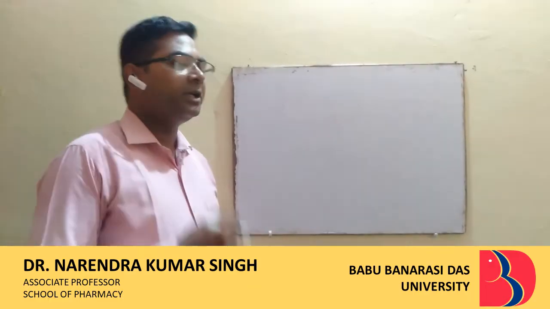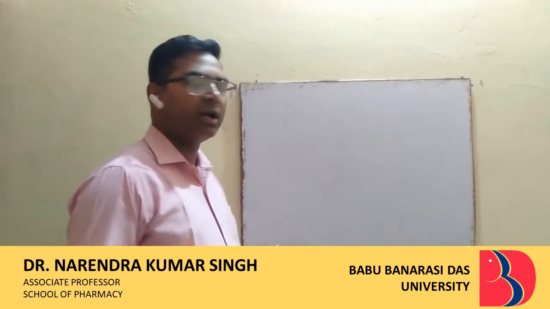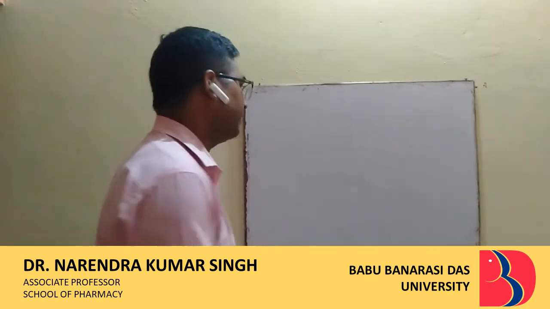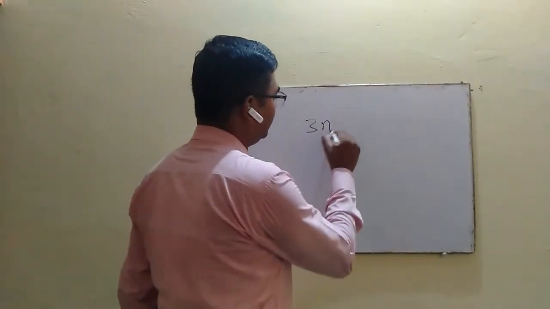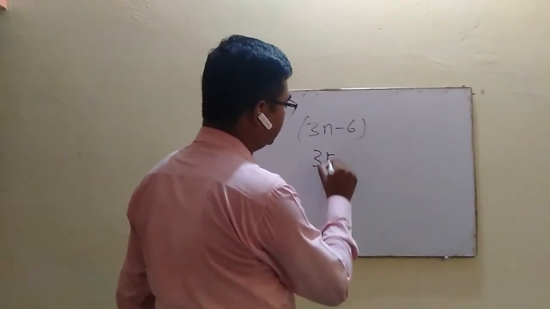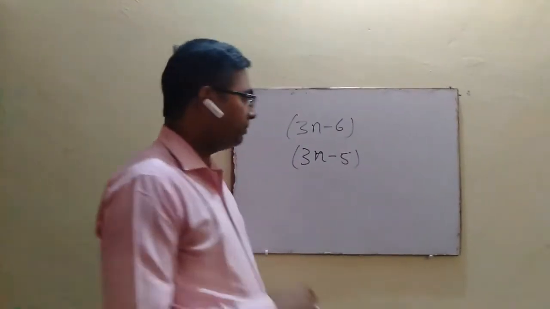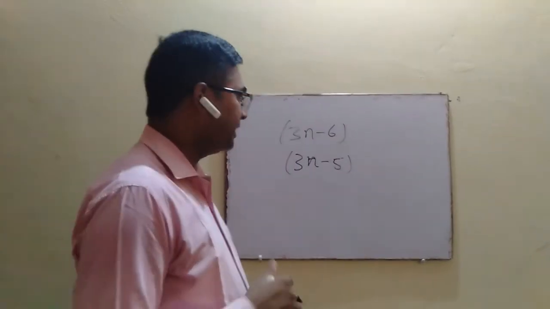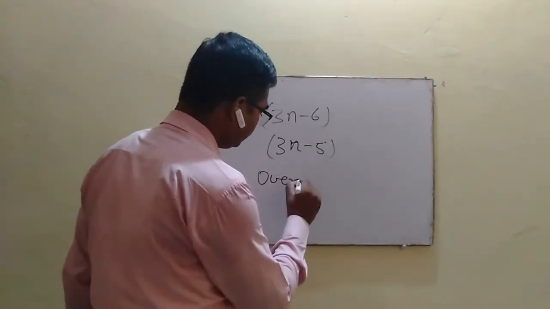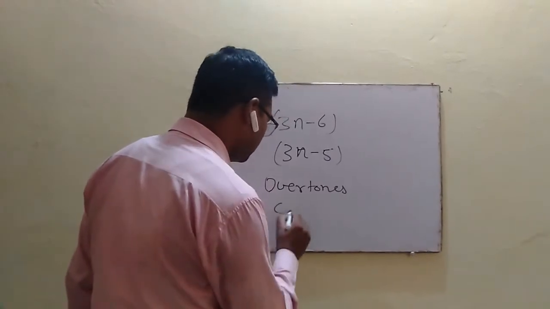Number of bands appear in IR spectrum. Practically, it is either more or less as compared to the number of bands calculated theoretically by using the formula 3n minus 6 for non-linear molecule and 3n minus 5 for linear molecule. The number of bands in the IR spectrum increases due to overtones and combination tones.